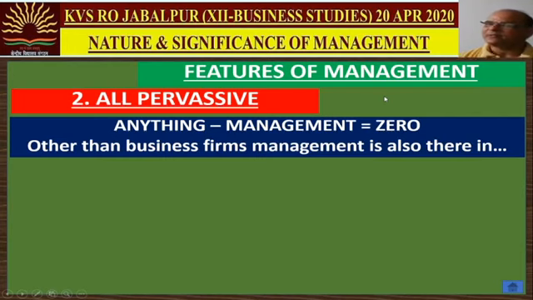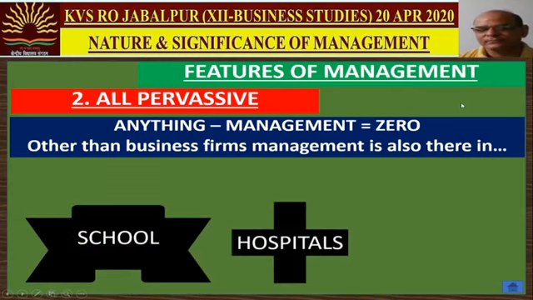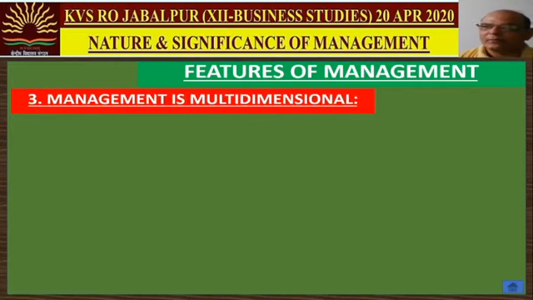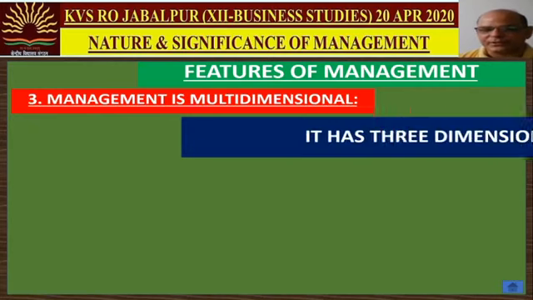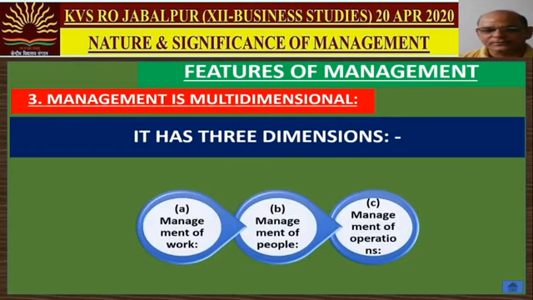आप किसी भी चीज में से मैनेजमेंट हटा दीजिए, आपके पास जो बचेगा that will be a big zero. Other than business firms, management is also available in schools, in hospitals. Dimensional. Management के तीन basic dimensions हैं. It has three dimensions. And what are those dimensions? Management of work, management of people, and management of operations. Let us have a discussion on it.